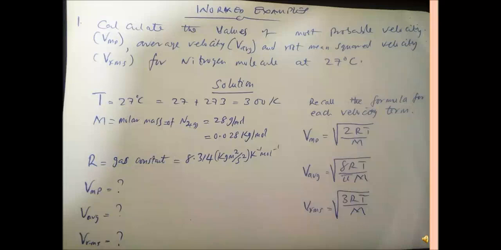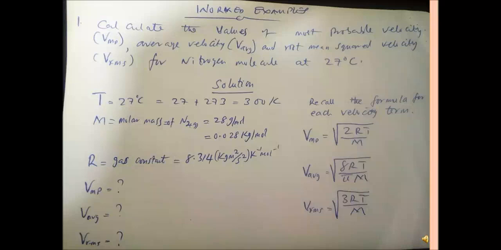So we have 28 grams per mole. But we need to convert it to kilograms per mole. You may ask why. I will let you know later. So convert this 28 grams per mole to kilograms per mole by dividing it by 1000, since 1 kilogram equals 1000 grams.